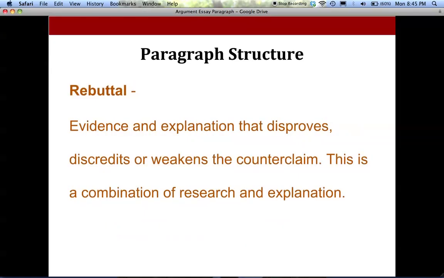Then you finish your paragraph with an opportunity to rebut or address that counterclaim. This is where you provide evidence and explanation that disproves or discredits or weakens the counterclaim in some way. This is a combination of both research and data and your explanation. Again, similar to your warrant, it might be one sentence, it might be three sentences. So give yourself a little room to develop it to make sure you're really rebutting the counterclaim, so it's clear to the reader as they end your paragraph why your position is stronger.